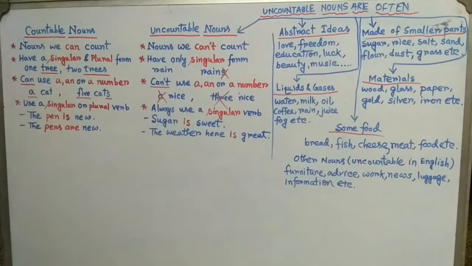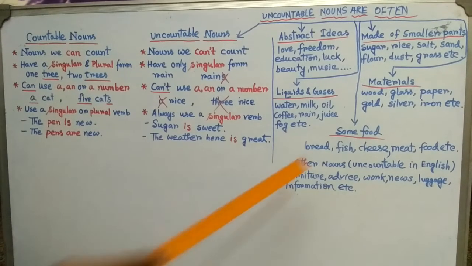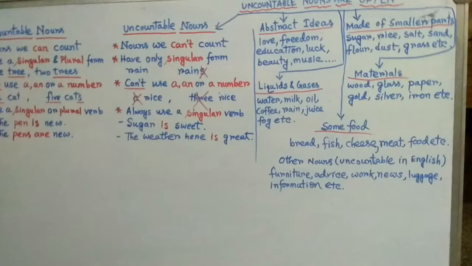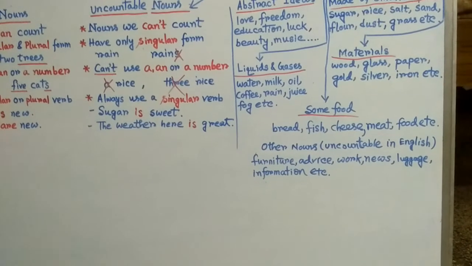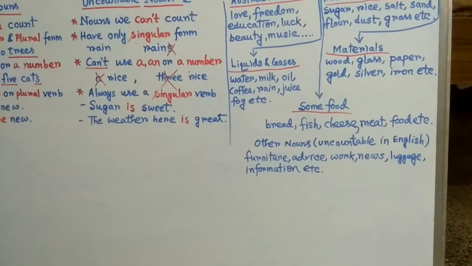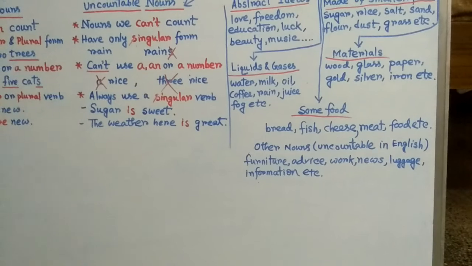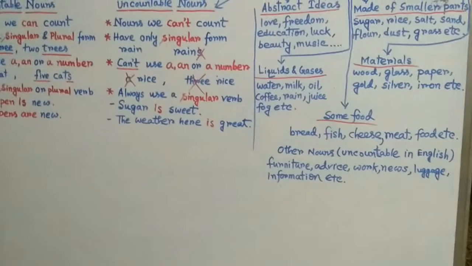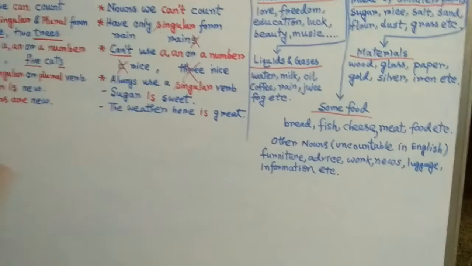Then we have to take a closer look at some food. These are also uncountable. Usually it is food that needs to be cut up or eaten in small pieces, but these types of nouns are uncountable.